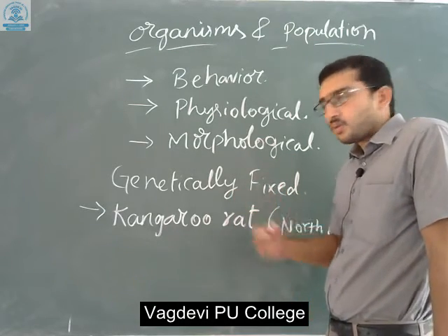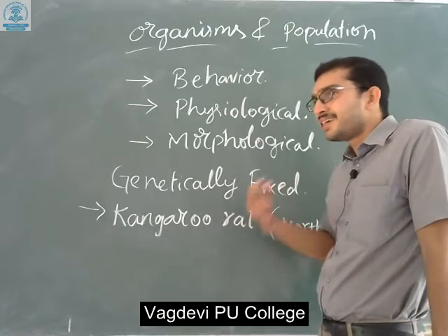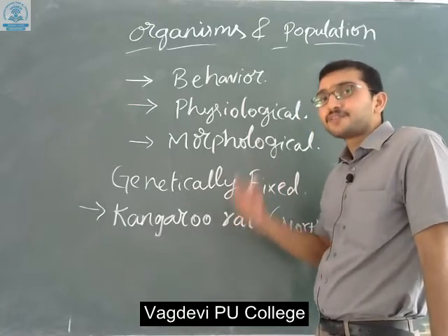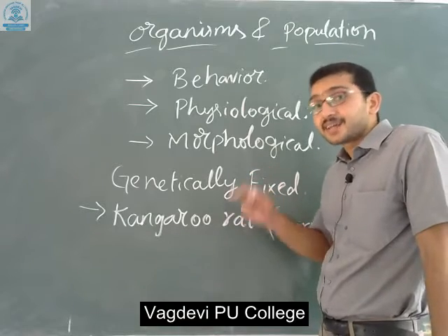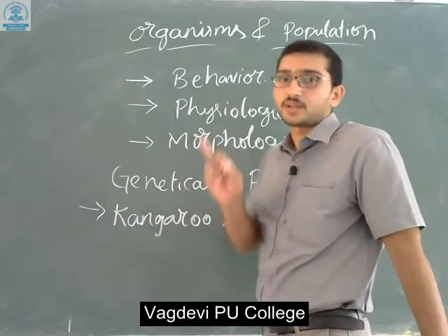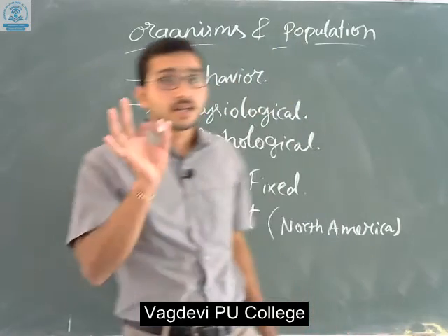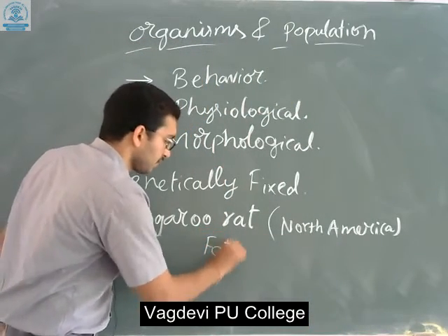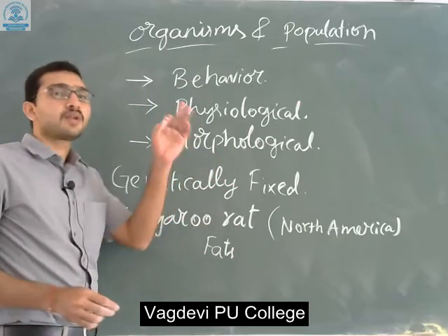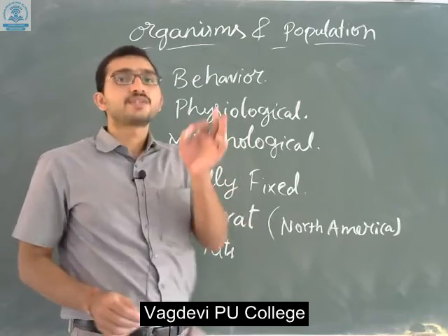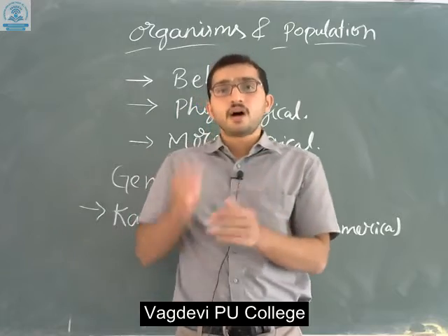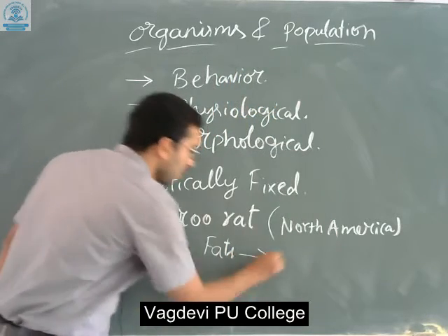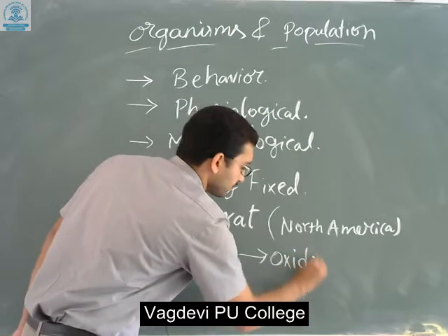It tolerates heat conditions by converting the fat present in the rat into water. What you have to understand here is that the kangaroo rat has fats. During unfavorable conditions, the fats present in the rat's body are oxidized.